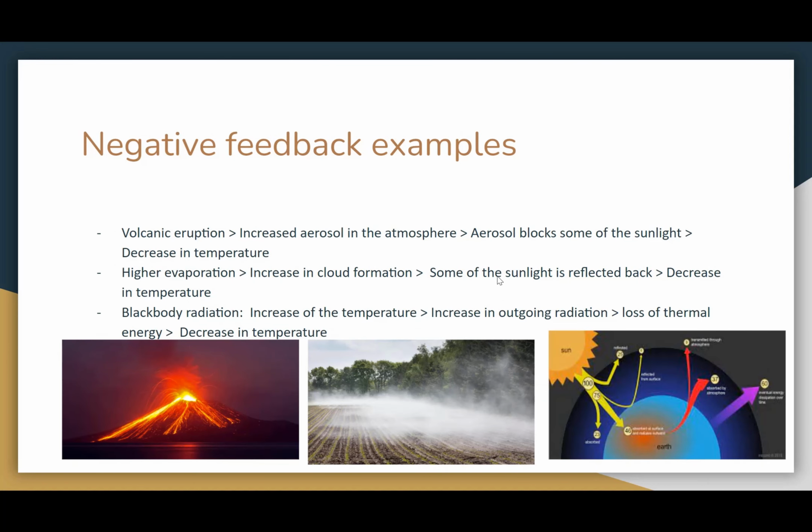For the negative feedback, I also like to talk about three examples. The first example is a volcanic eruption. The massive volcanic eruption causes increased aerosol in the atmosphere, and if the volcanic eruption is big enough, it can block some of the sunlight from coming into the Earth's surface, and this leads to a decrease in temperature.